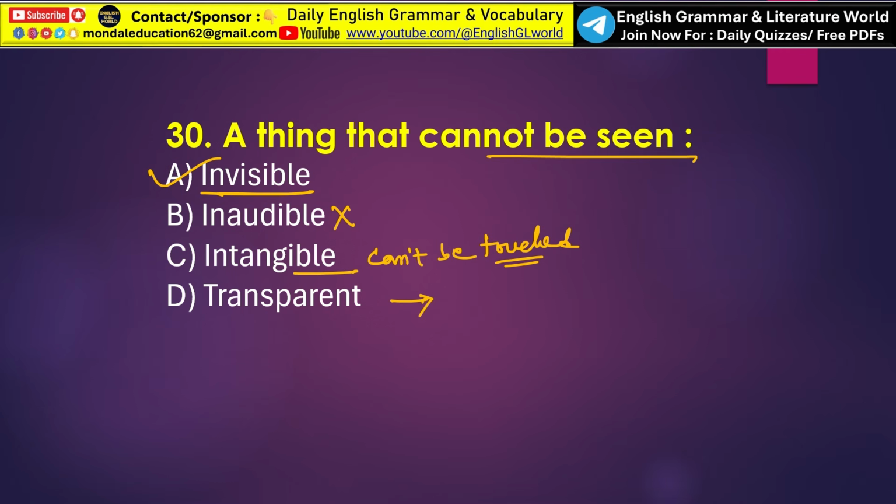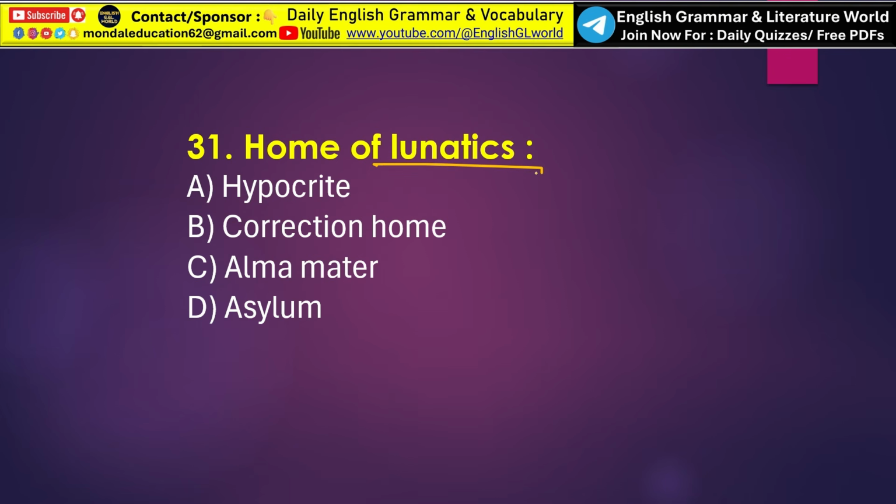Next, home of lunatics. This one is very important. Home of lunatics suggests option D, asylum. Someone may get confused with the words correction home, but correction home is not the correct answer. Here the only correct answer is option D, asylum. So what is the word alma mater? The word alma mater means the school, college or university where a person studies.